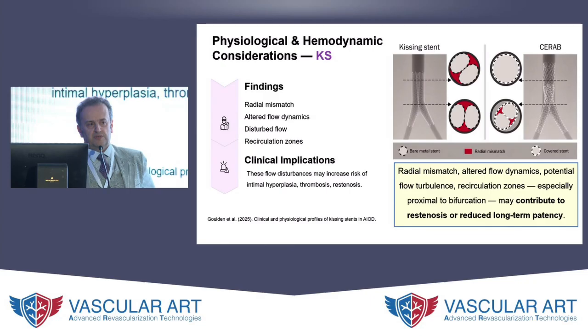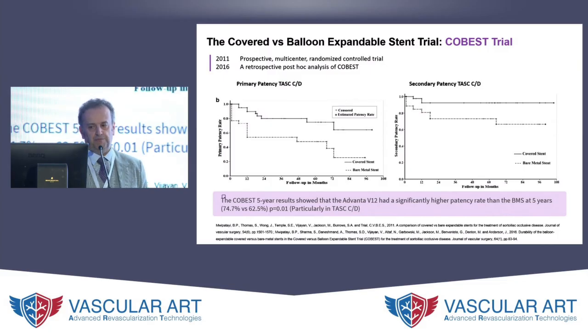So we know that the concept of kissing stents is quite a cheaper procedure to do, it's a quicker procedure, and it has had good results for many, many years. But there are issues regarding the radial mismatch, and you'll see this study which reviews the physiological hemodynamic considerations here. The radial mismatch, the altered flow dynamics, where you get some recirculation zones, possibly increases the risk of developing some intimal hyperplasia, thrombosis in the gaps. And this may or may not be partly responsible for the restenosis and the reduced long-term patency in the idea of kissing stents for the aortic bifurcation.